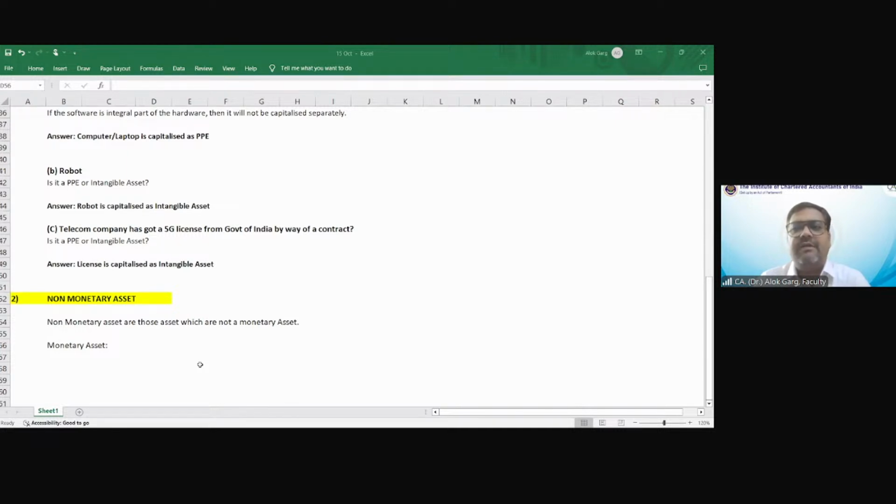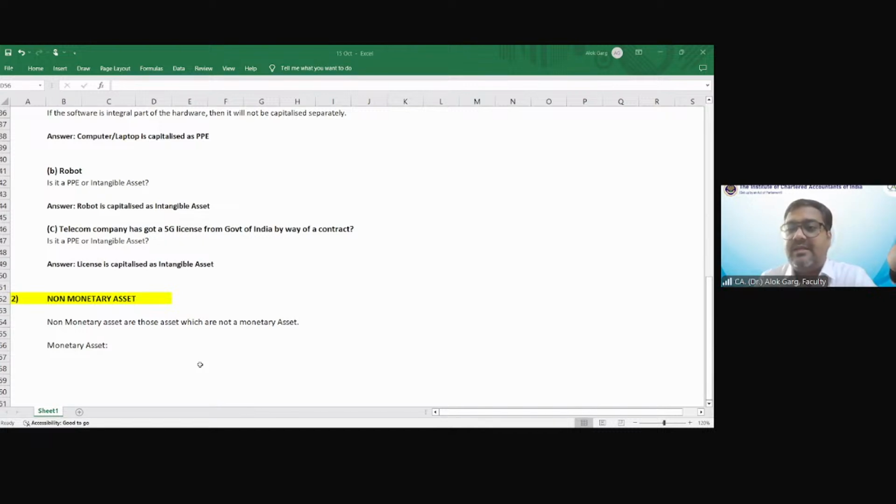How can you say that I will receive 100 rupees or $100 by selling that inventory? I agree that inventory has a value. PPE also has a value. If there is no value, how will you record it in the books of accounts? But the question is whether it is a monetary asset or a non-monetary asset.